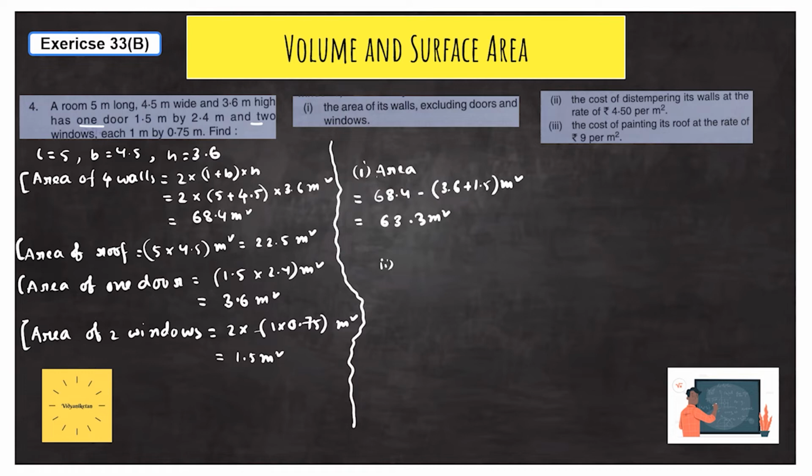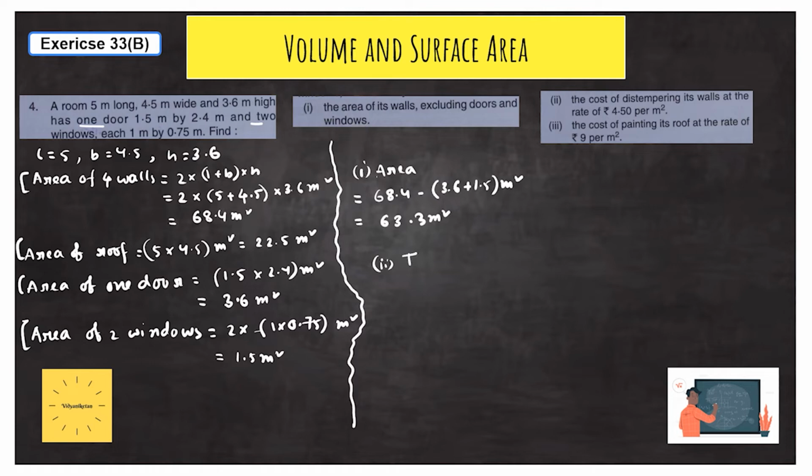Now the second problem. Here it is given the cost of distempering its walls at the rate of 4.50 per meter square. The area of the wall is 63.3 meter square, and per meter square we need 4.50 rupees.